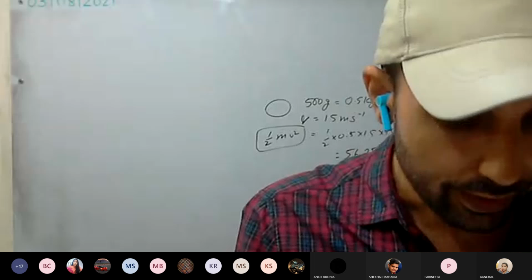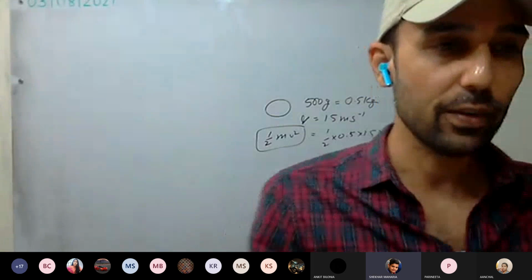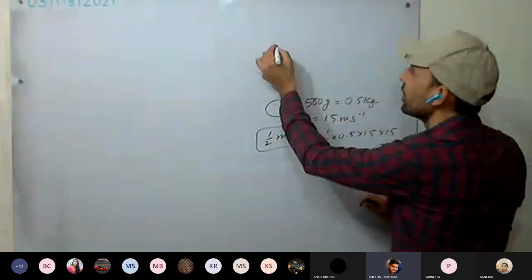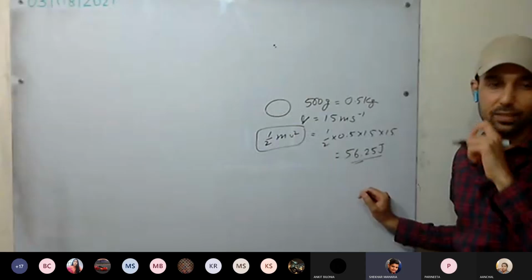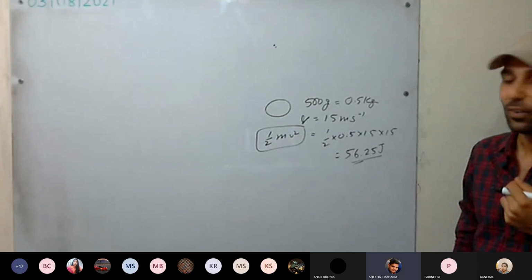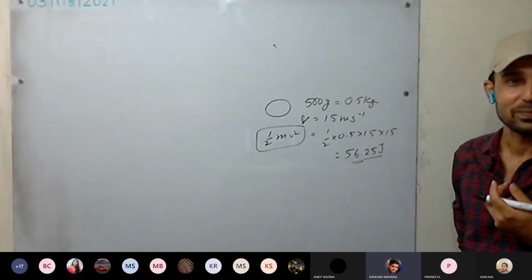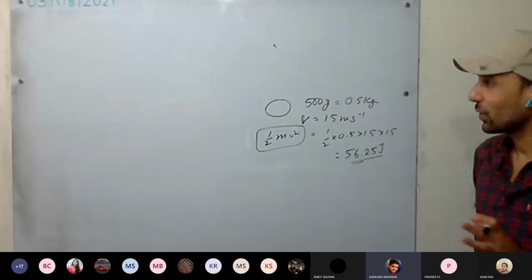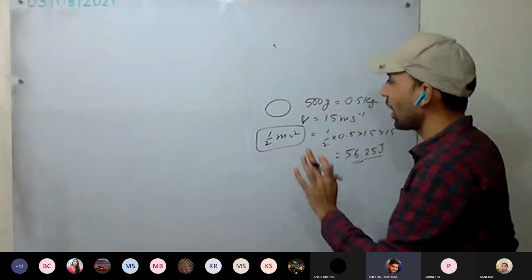The total energy at its halfway point is half into kinetic energy plus potential energy. Where is half? Half here only? No, the energy is the same. No half will be there.